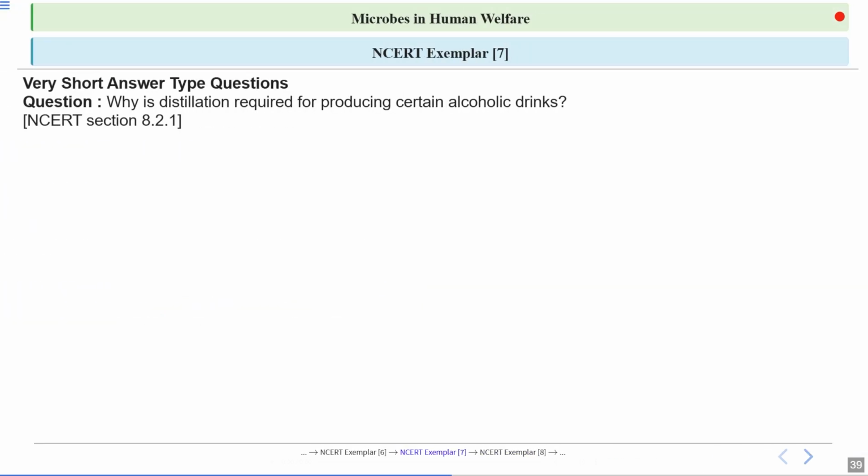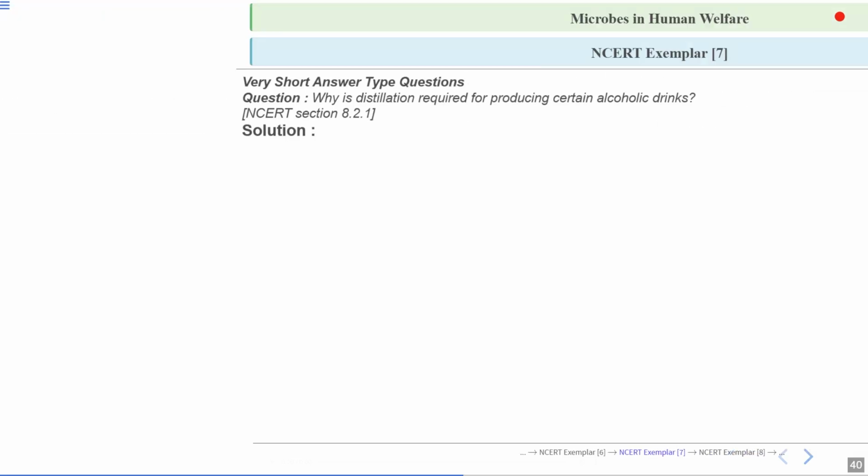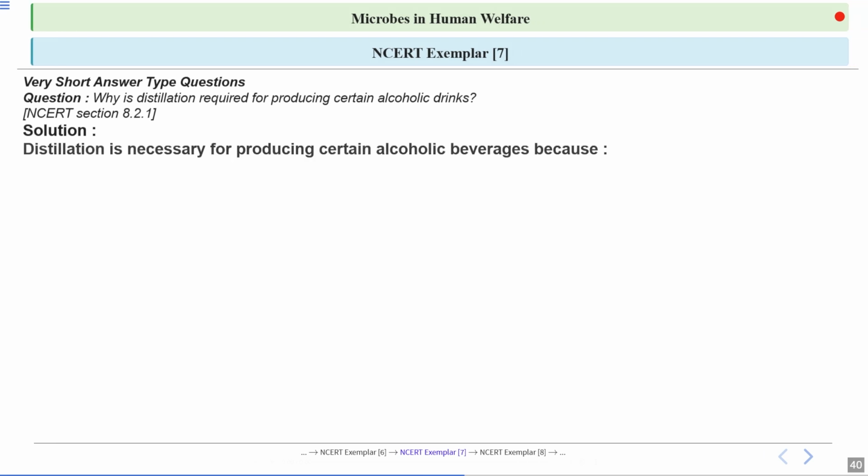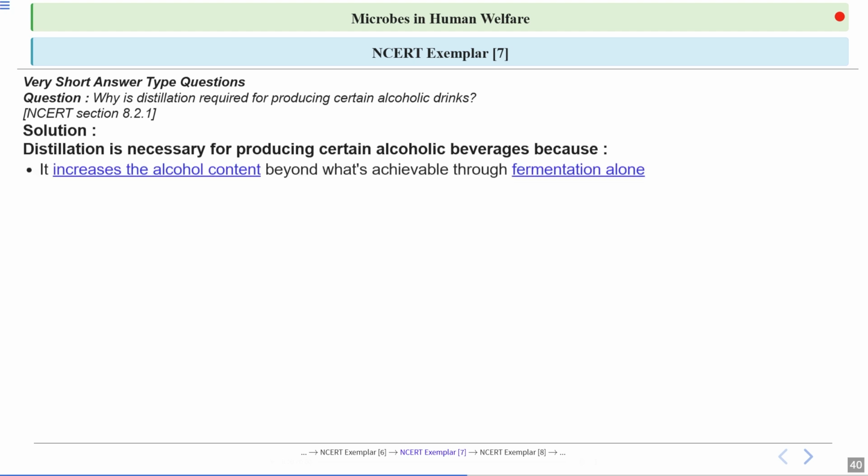Next question: why is distillation required for producing certain alcoholic drinks? So let's have a look at the answer. Distillation is necessary for producing certain alcoholic beverages. Why? First of all, distillation increases the alcohol content beyond what fermentation alone can achieve.